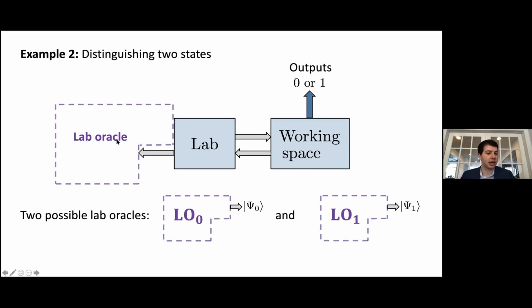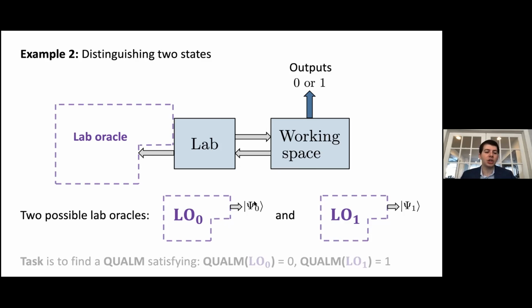So when it's queried, it acts like a quantum source, which produces a state psi naught on the lab system each time it's queried. And if we want to have access to more than one copy of psi naught simultaneously, we need to leverage the working space as a quantum memory. So then the task is to find a quantum algorithmic measurement which can distinguish between the two lab oracles. Namely, in the event that we are given lab oracle LO0, then the QUALM outputs 0. And if we're given LO1, then we output 1. So the QUALM is to achieve the task of distinguishing between the two quantum sources, one which gives us psi naught each time it's queried, and the other which gives psi 1 each time it's queried.